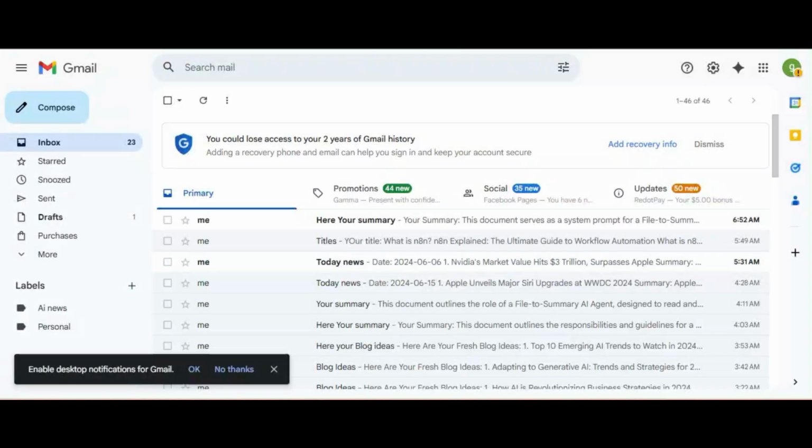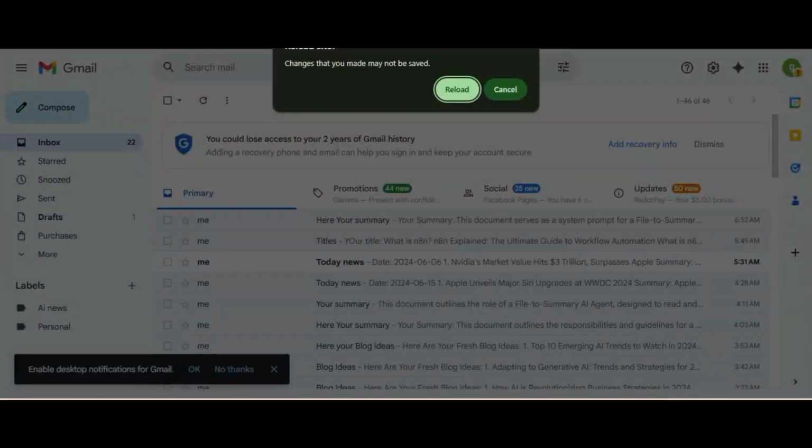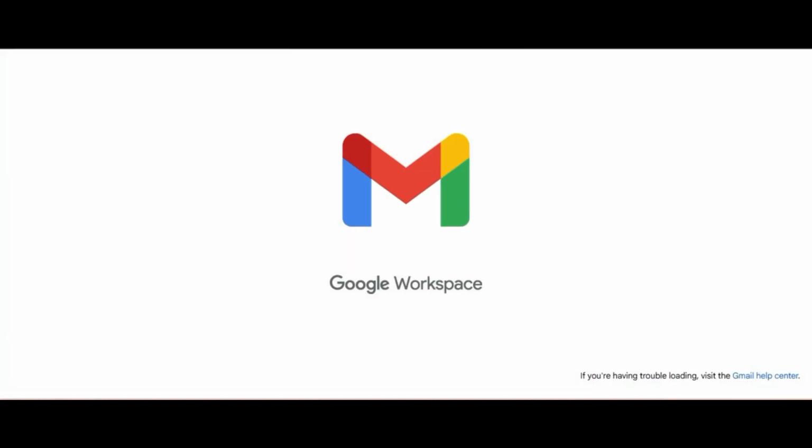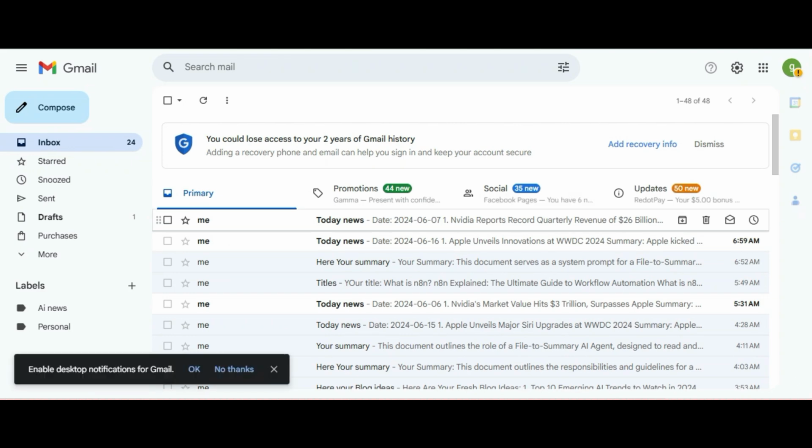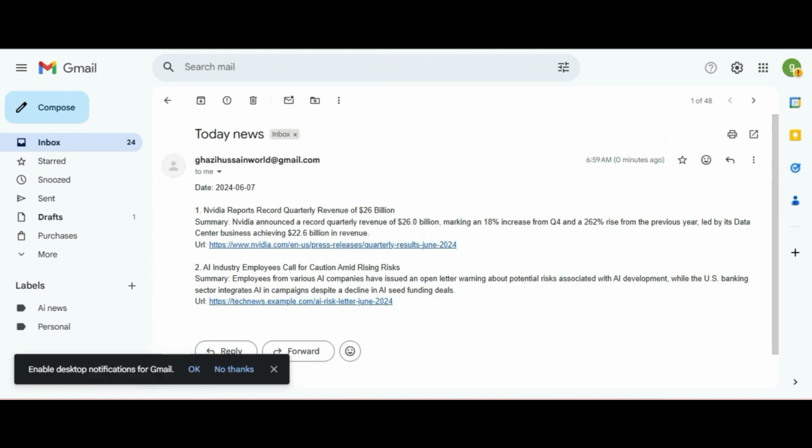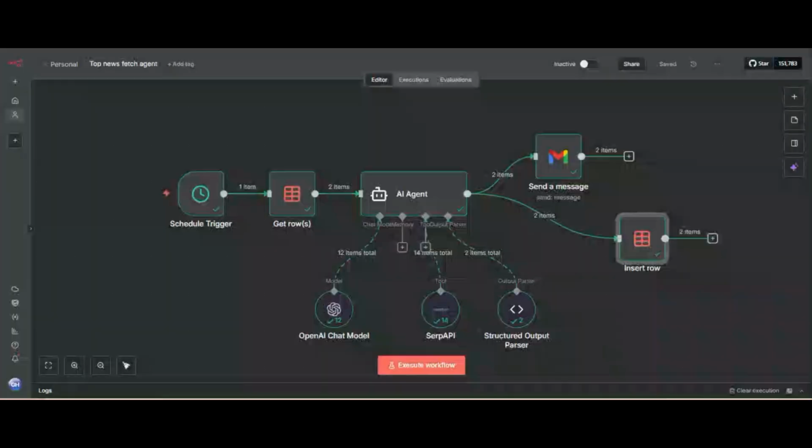And now I check here. Now here is our new news. It also provides a summary and the URL of the source. So we have to build this.